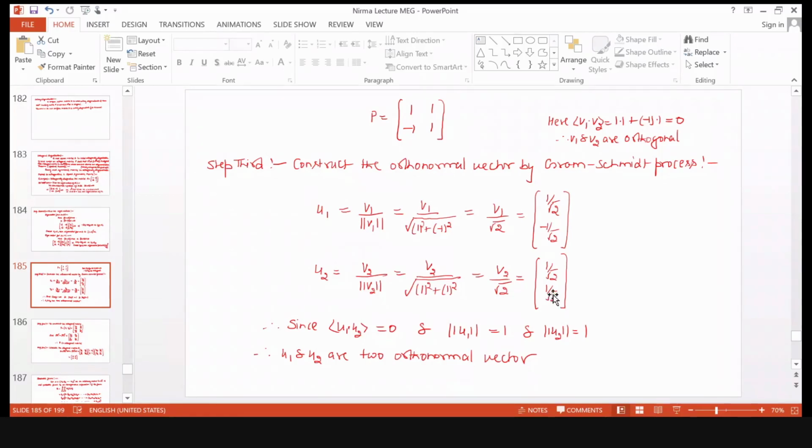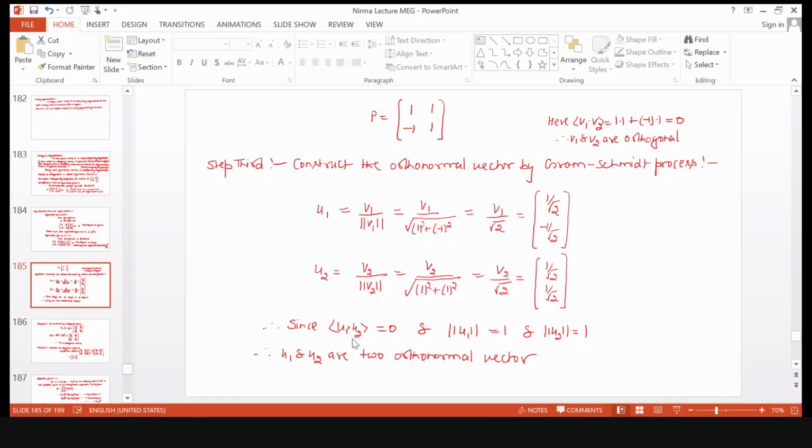0 will come, just as we calculated for v1 and v2 earlier. So the dot product and inner product of u1 and u2 is equal to 0 here. First component of u1, that is 1 by under root 2, into first component of u2, that is again 1 by under root 2, plus second component of u1, that is minus 1 by under root 2, into second component of u2, that is 1 by under root 2. So it is 0, right? Yes, sir.